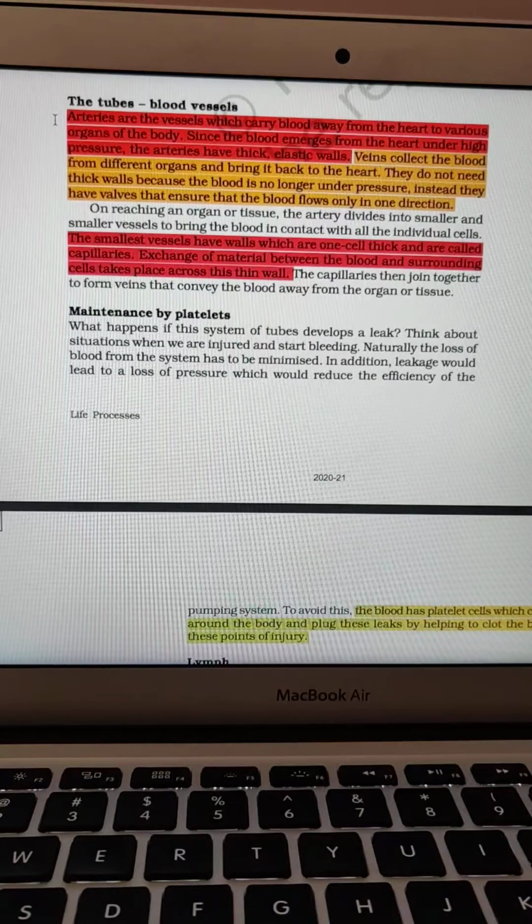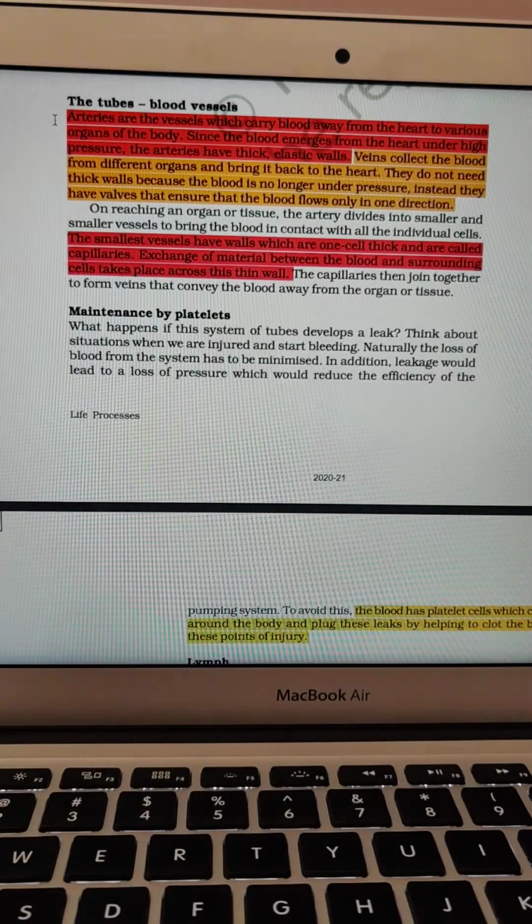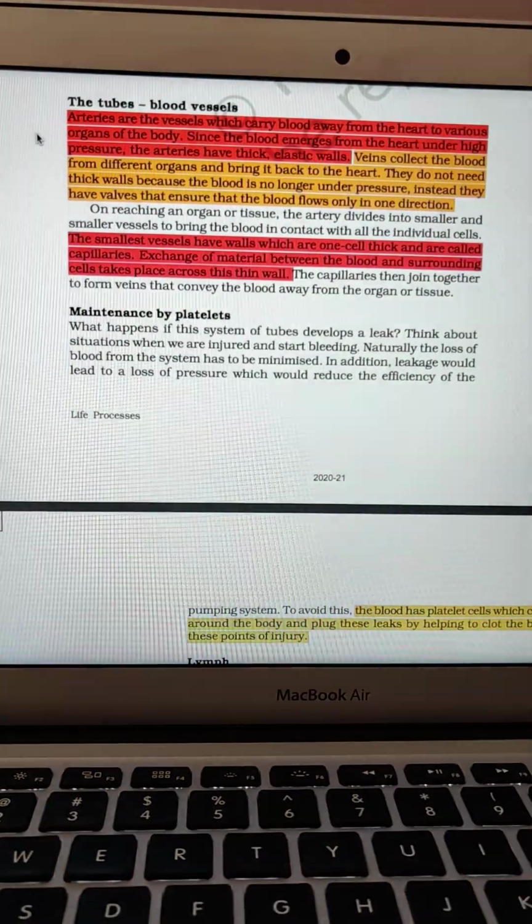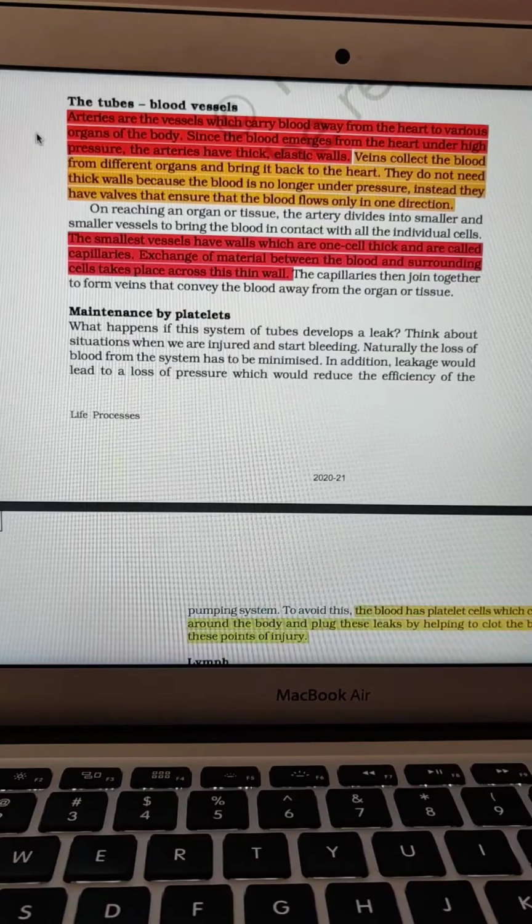These arteries further divide into very small, one cell thick membrane tubes which are called as what? The capillaries. And always remember, the exchange of the material occurs through these capillaries only. These capillaries are present in large numbers in our alveoli as well as in villi, which we have studied earlier.